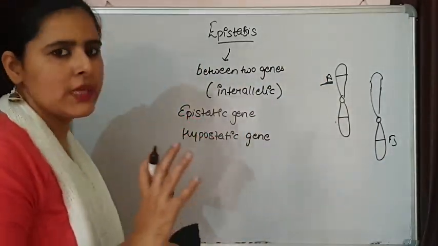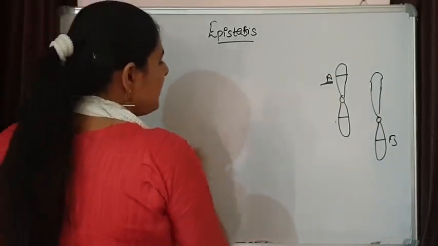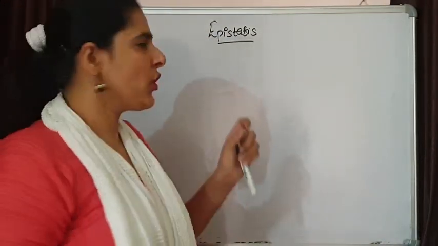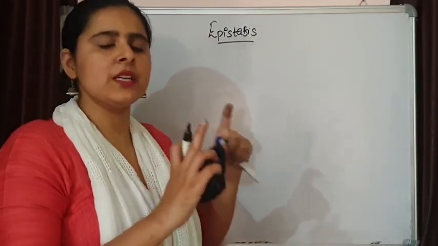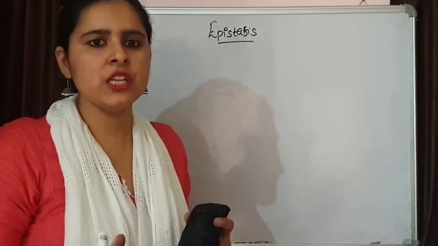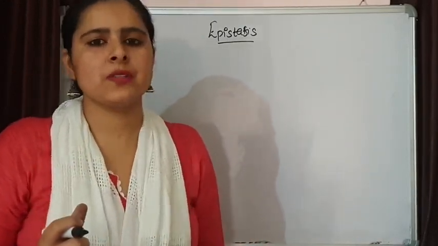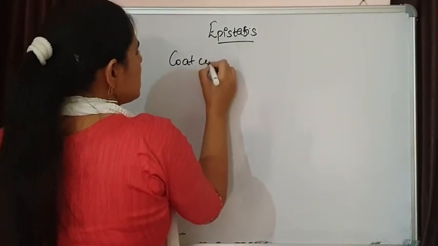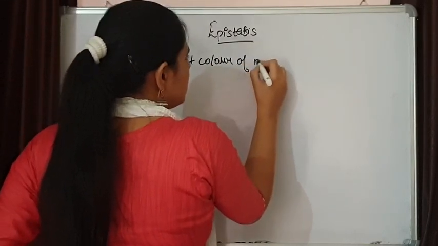Let's understand this with the help of an example. Epistasis, if we go into detail, is of two types: dominant epistasis and recessive epistasis. Dominant epistasis means the epistatic gene is present in the dominant condition, and then it suppresses the expression of another gene. Recessive epistasis means that when it is present in the recessive condition, it suppresses the expression of another gene. We are going to discuss the coat color of mice. The example we are going to take is the coat color of mice.